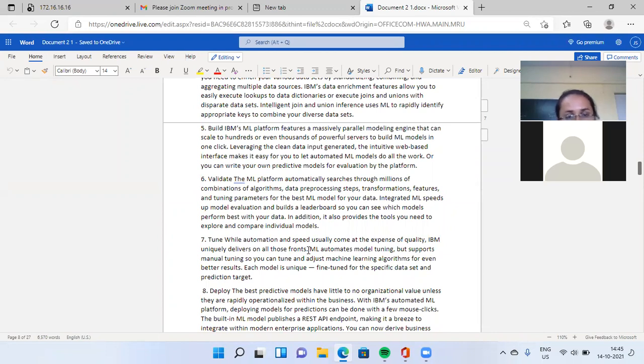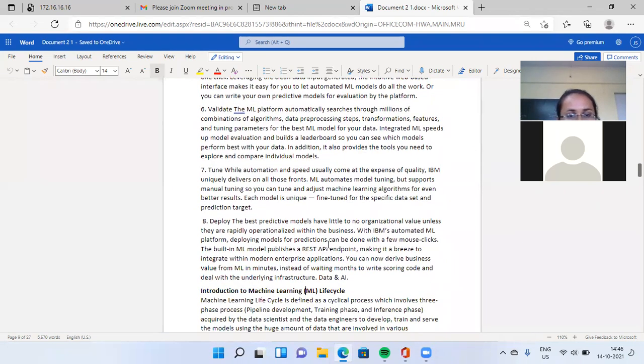After creating the machine learning model, you have to check whether this model is working properly or not. If it is working properly, then no problem. But if there is some mistake or some errors, then you have to go back to the building stage, rebuild that model, and then check whether it is working correctly now.